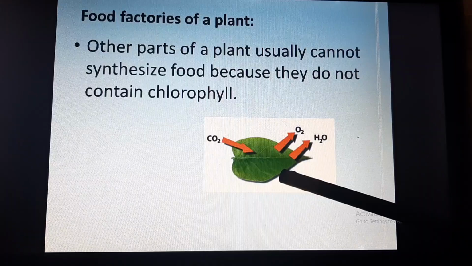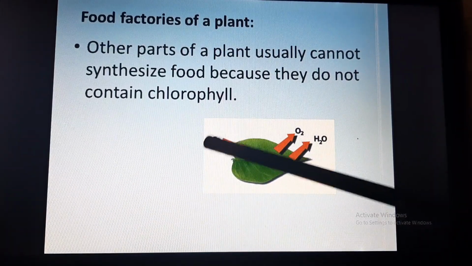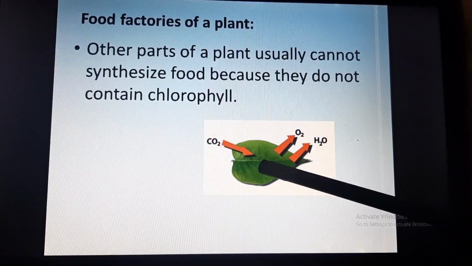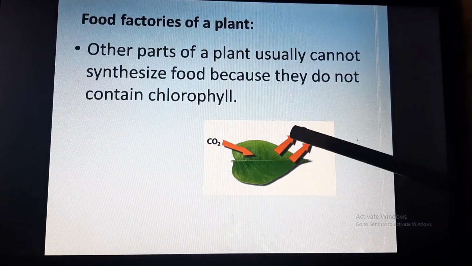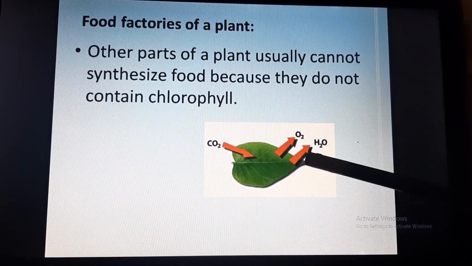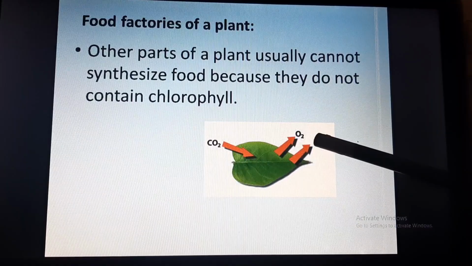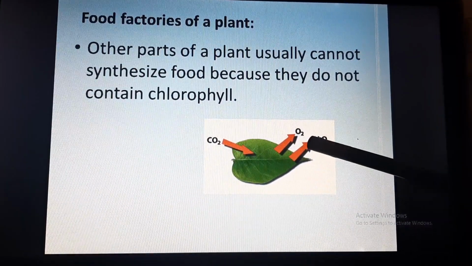So here you can see in this leaf, carbon dioxide enters, and oxygen and water as byproducts of photosynthesis are released in the environment.